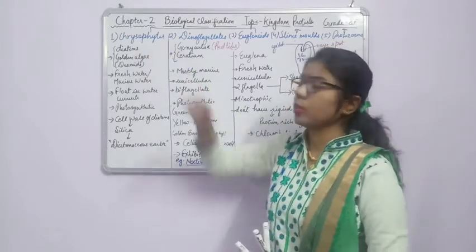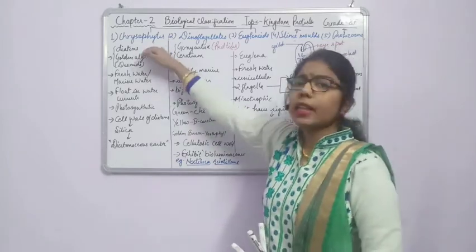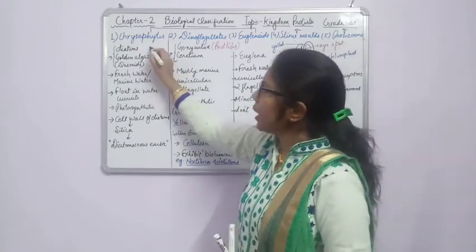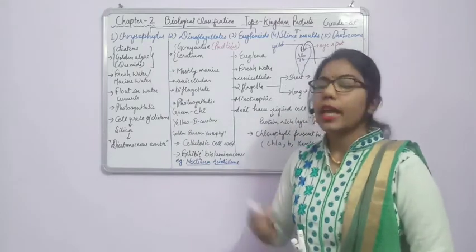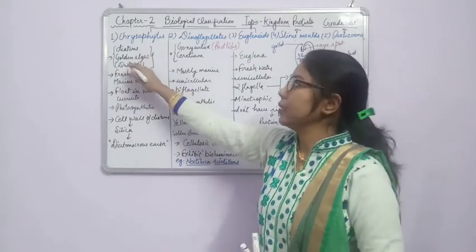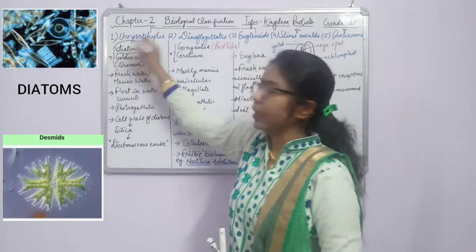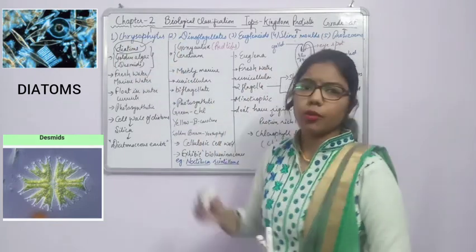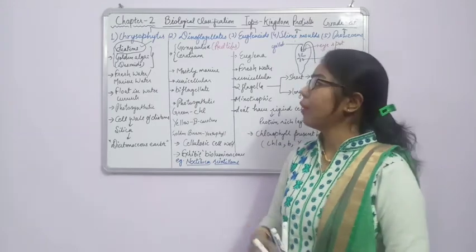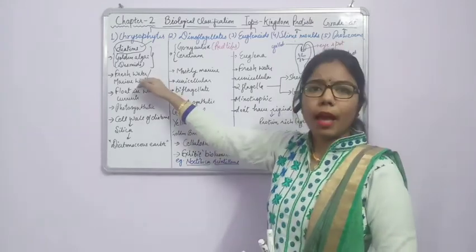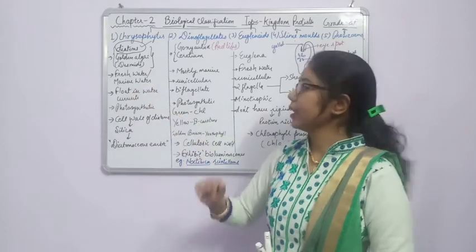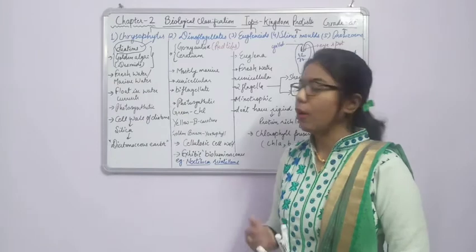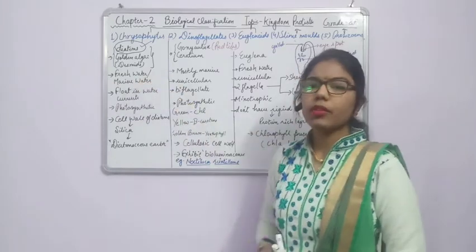When we are saying chrysophytes, it comes under the Chrysophyta. This is the first point. The examples of chrysophytes are diatoms, golden algae and desmids. So here the diatoms are very important from the examination point of view. Why? Because we have to understand what the diatoms are. All these are found in the sea. So what will be the habitat? On the basis of habitat, we can say it can be fresh water or it can be marine water. They may be found in both these types of habitats.